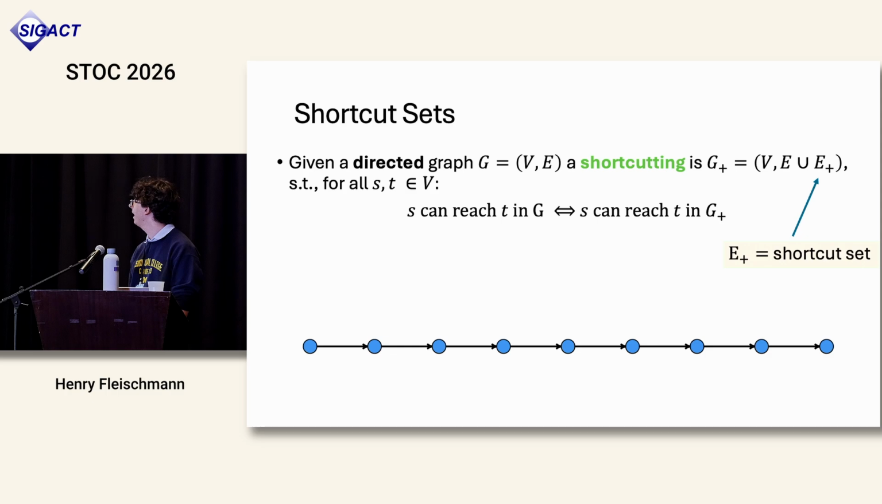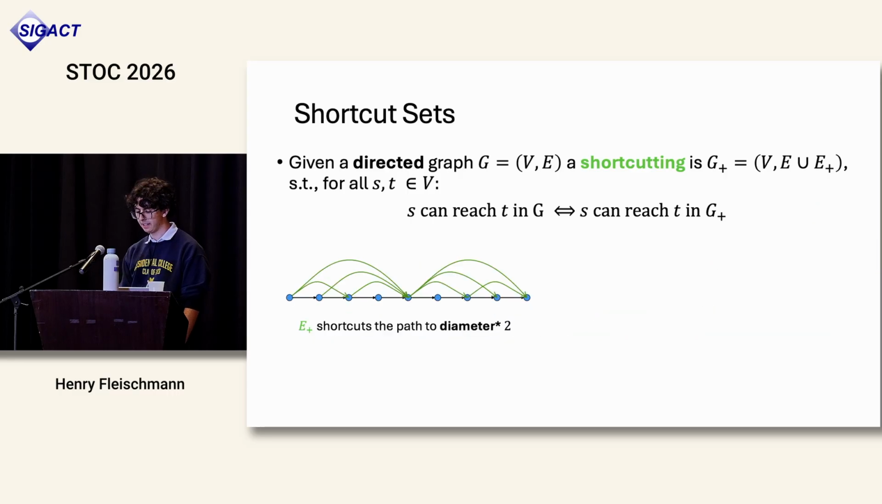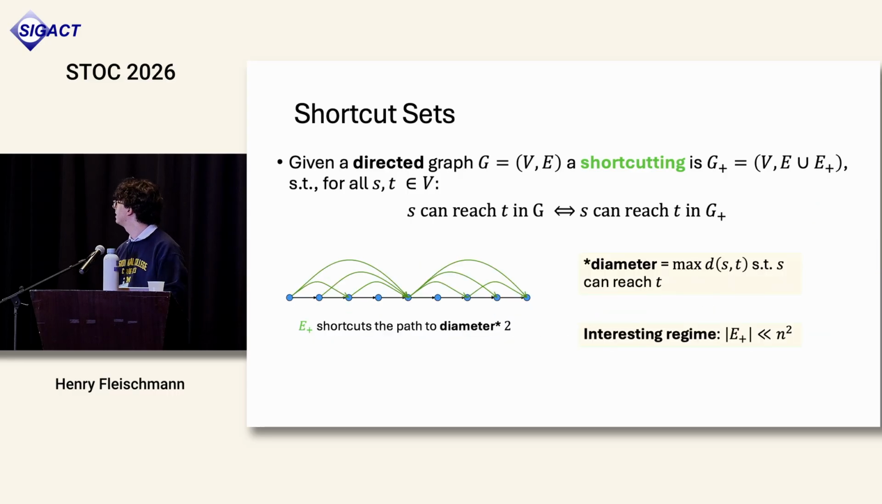So the same example from Manhattan, directed path, we can shortcut it to diameter 2 by adding shortcut edges, the express lines, as so. Let me just clarify one thing here. When I'm saying diameter 2, I mean specifically the maximum distance between S and T such that S can actually reach T. This is not the maximum distance between any pair of vertices in the graph, because I want this to be finite. And when we talk about shortcut sets, the interesting regime is when the size of the shortcut set is much smaller than n squared, because of course, if we allow n squared edges, we can just reduce the diameter to 1. Just add direct edges between all S and T where S can reach T.